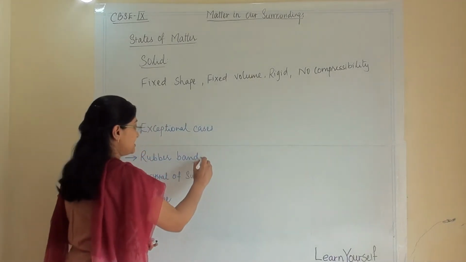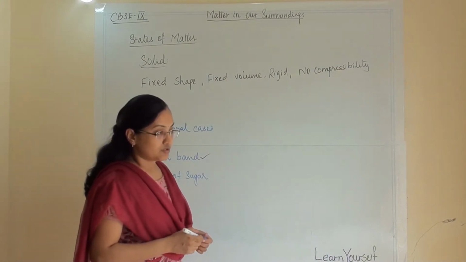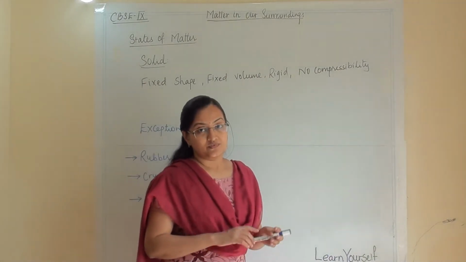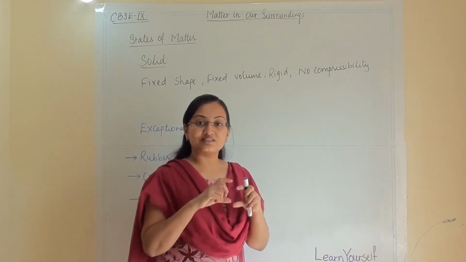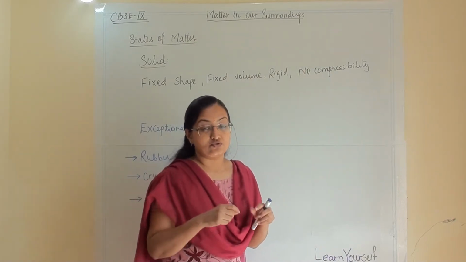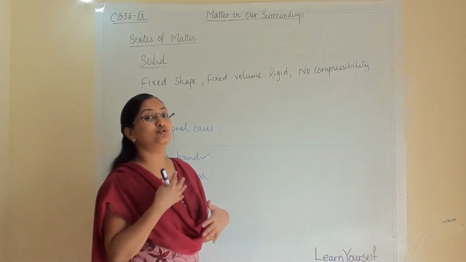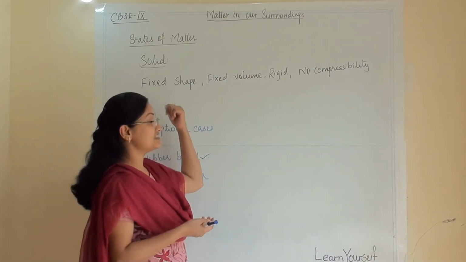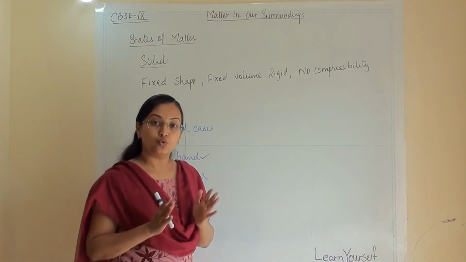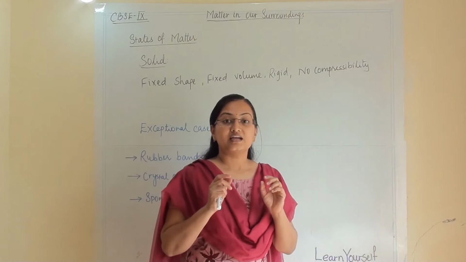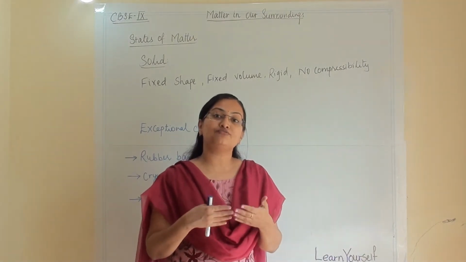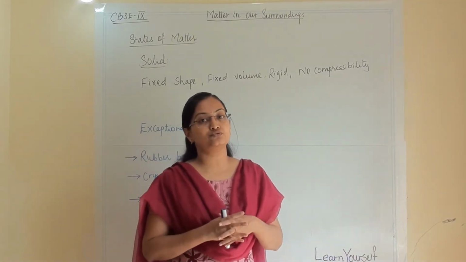So first we are discussing rubber band. A rubber band has elasticity. So whenever we stretch it, we apply force on it, it will extend. So can we say that even though the rubber band is a solid, it doesn't have a fixed shape? No, it has a fixed shape, because this happens because of the elasticity in the rubber band.